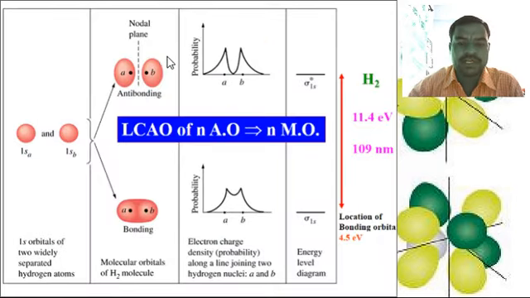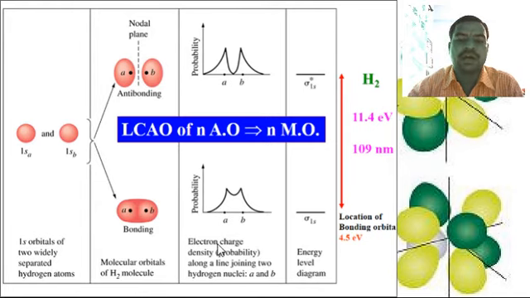These are some diagrammatic linear combinations of atomic orbitals. Here 1sA and 1sB combine together. Here is the molecular orbital of the H2 molecule, the bonding molecular orbital, and here the antibonding molecular orbital. These are the diagrams for the linear combinations of atomic orbitals.